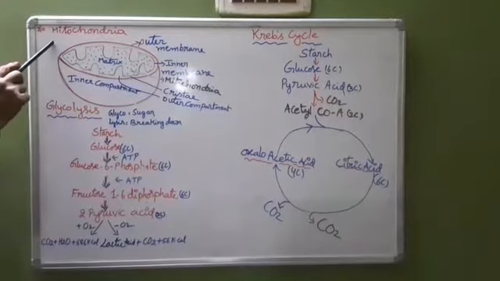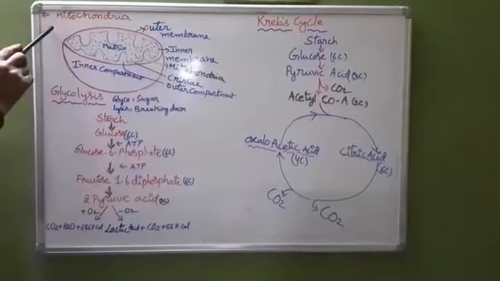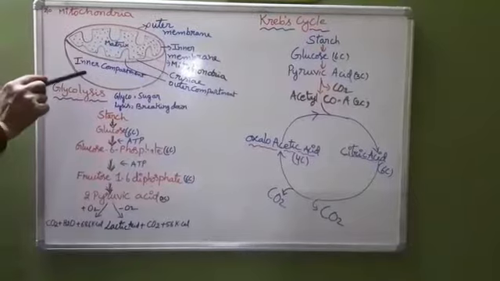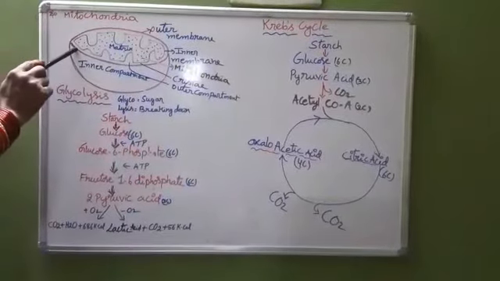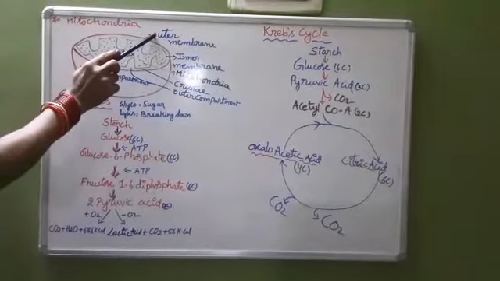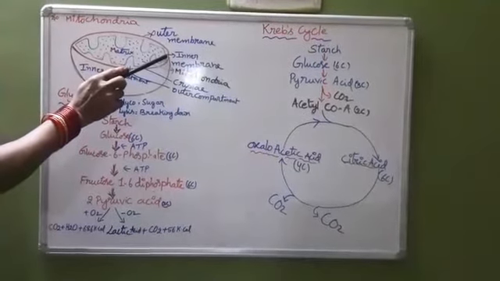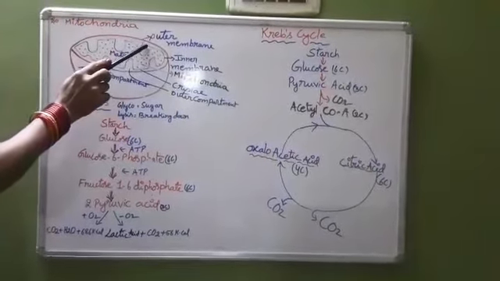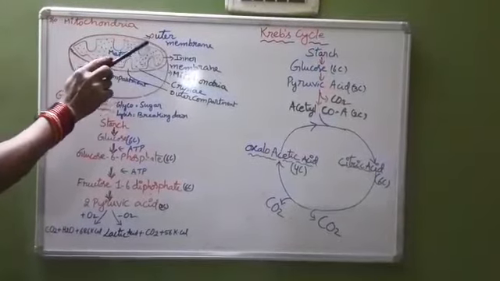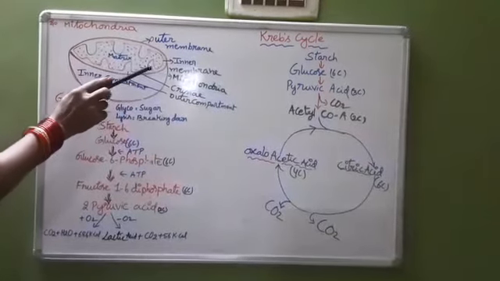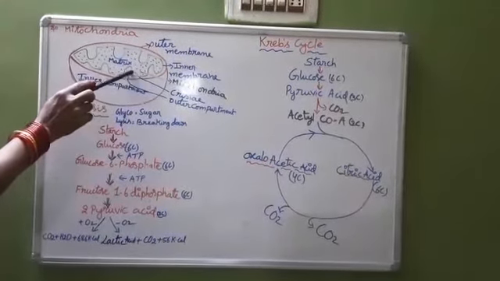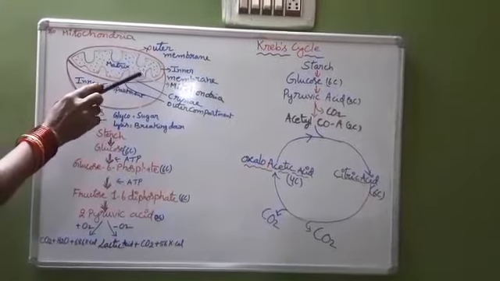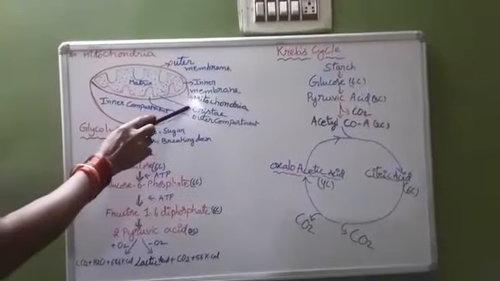The powerhouse of the cell. And let us learn about the structure of mitochondria. It is having two membranes, outer membrane and inner membrane. In between this gap, it is called as outer compartment. And the inner membrane is not continuous, it is having some folds. So those folds only we are calling as cristae.